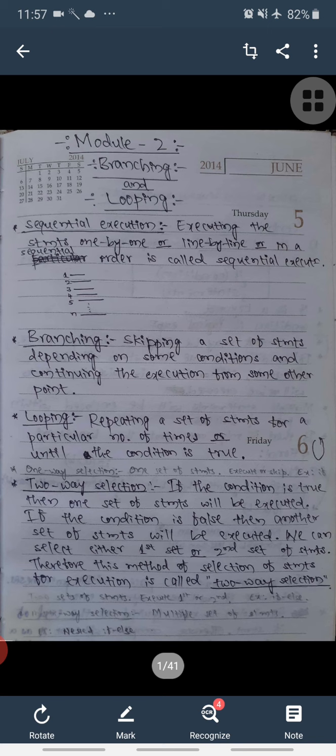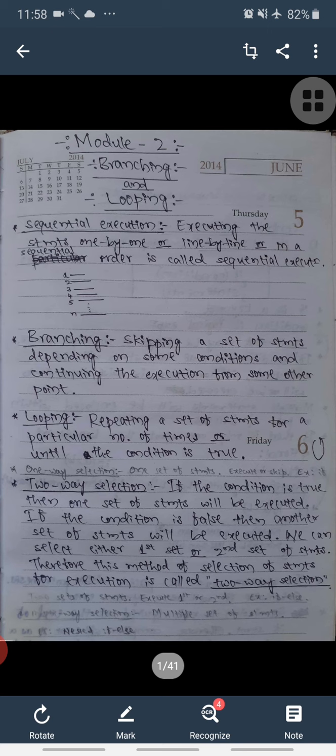Suppose after execution of the first statement you execute the second statement, then you execute the third statement, and you don't want to execute the fourth statement and want to execute the fifth statement directly. This process is called branching. Skipping a statement or set of statements depending on some conditions and continuing the execution from some other point is called branching. Then what is looping? Repeating a set of statements for a particular number of times or until a condition is true is nothing but looping. Repeatedly executing some set of statements is looping.